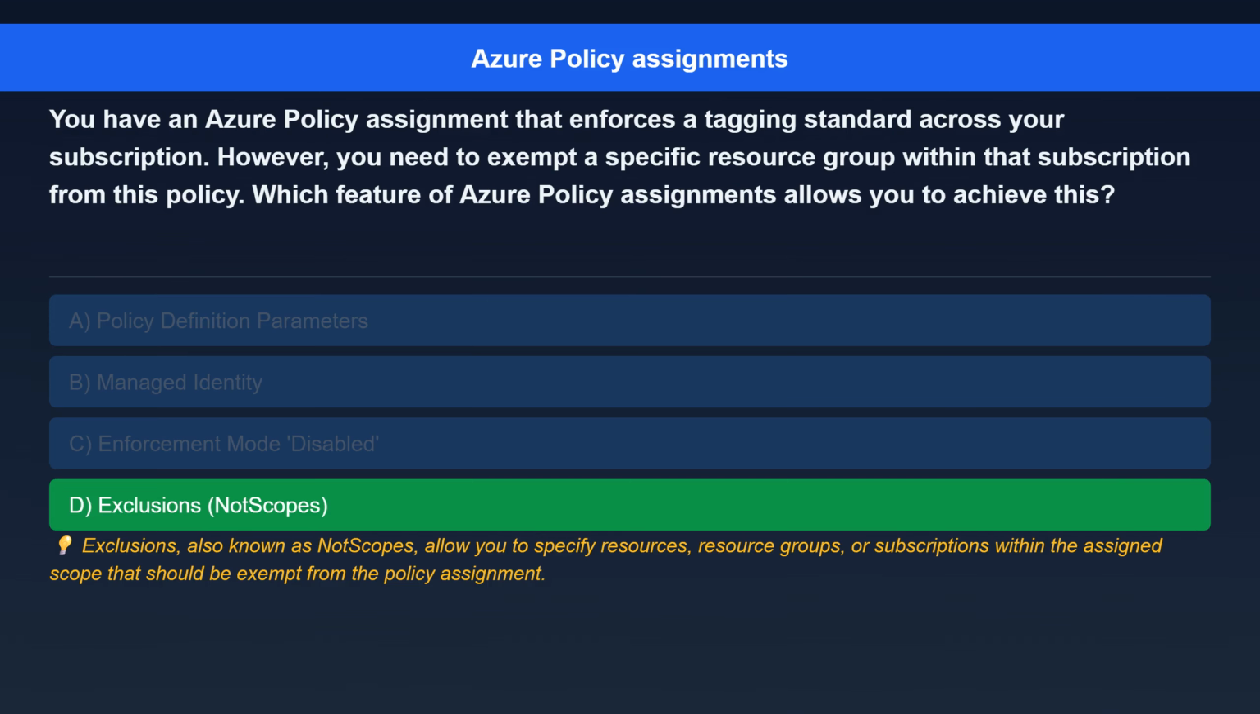The correct answer is exclusions, not scopes. Here's the explanation. Exclusions, also known as not scopes, allow you to specify resources, resource groups, or subscriptions within the assigned scope that should be exempt from the policy assignment.